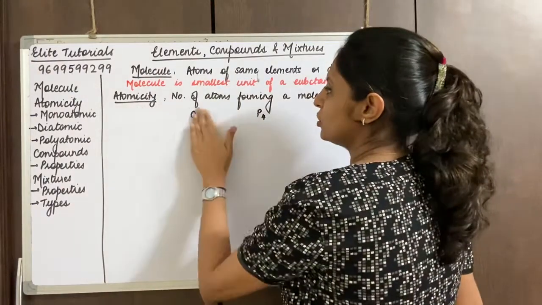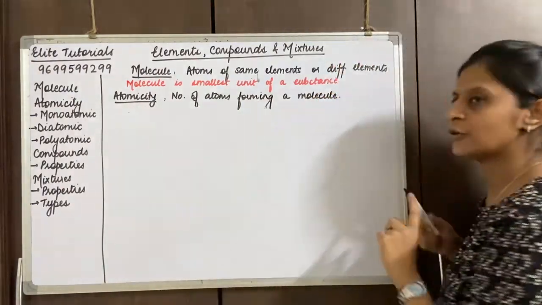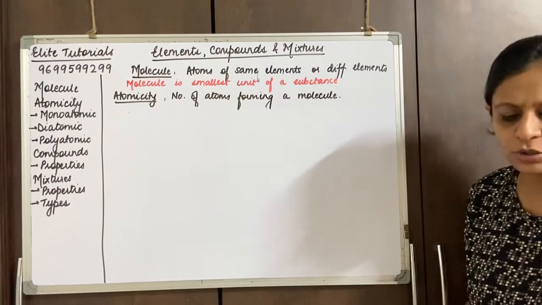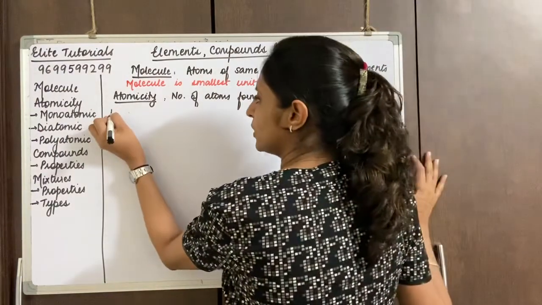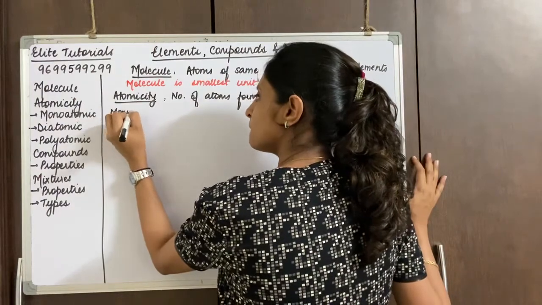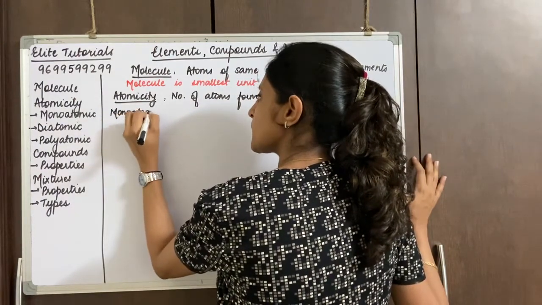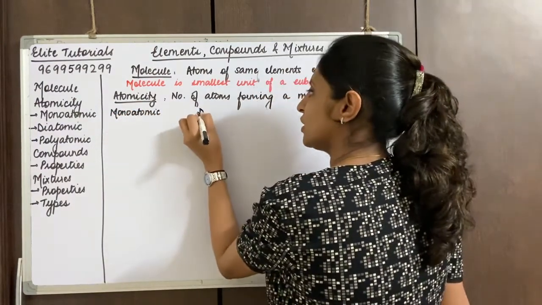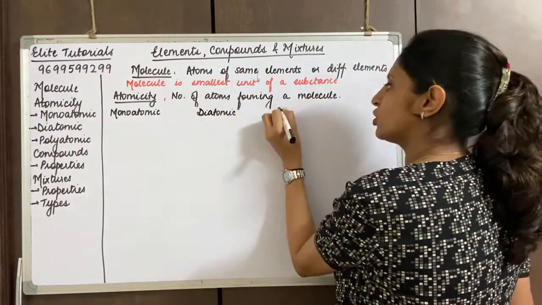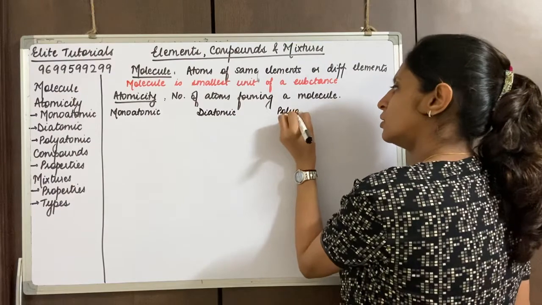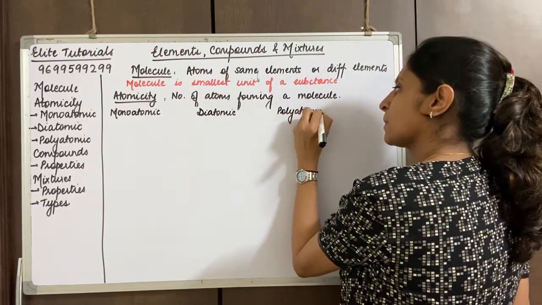Okay, so we are going to do three types of molecules. The first one we're talking about is called monoatomic, diatomic and polyatomic, right?